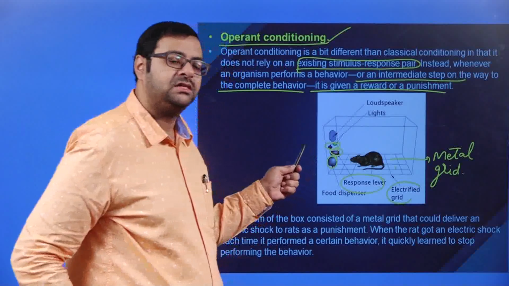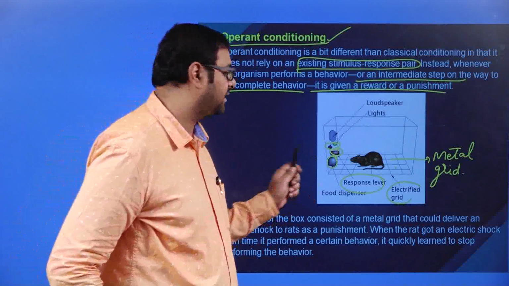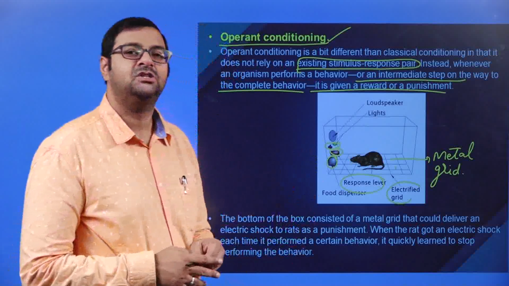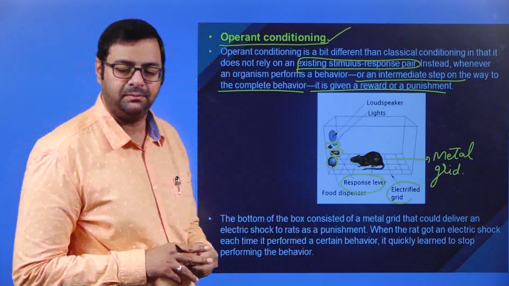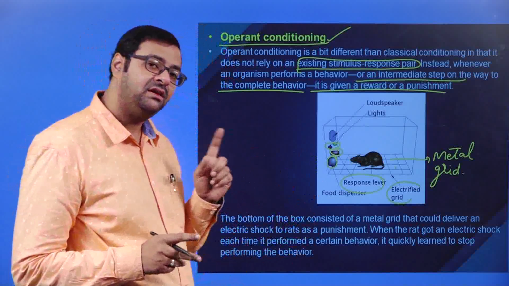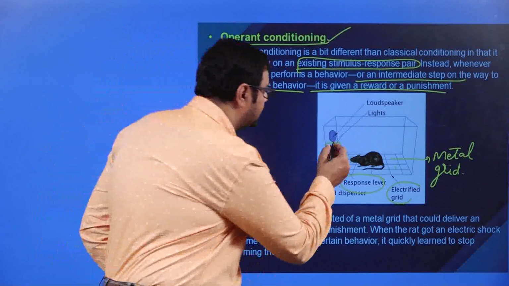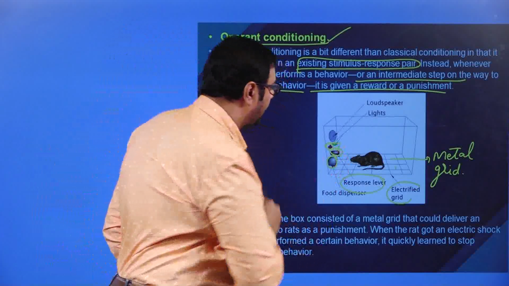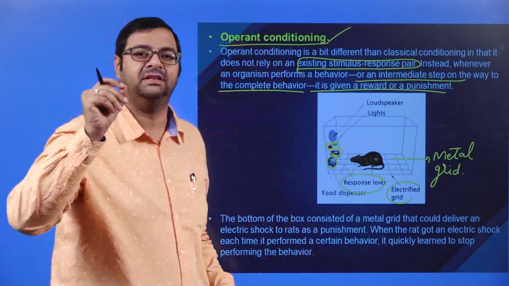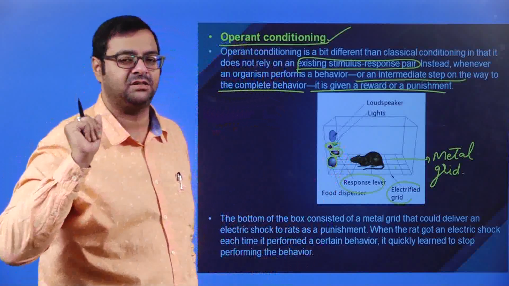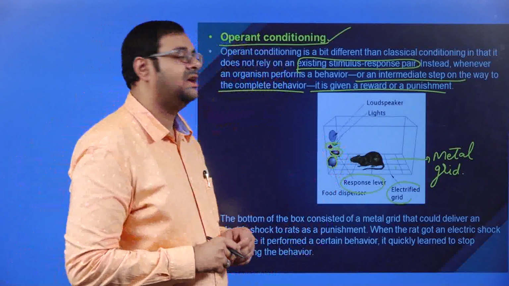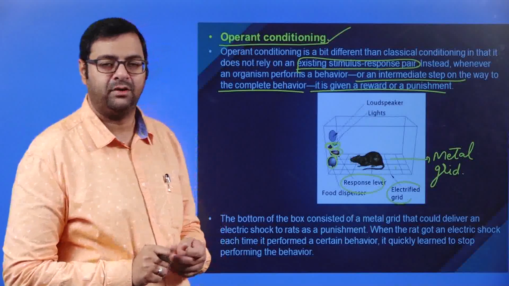He started feeding the rat with the dispenser. So the rat started eating the food. Now, when the rat started eating the food, say for example a purple light which you see here was flashing. When the rat is eating the food, the purple light is flashing, and also there is a loudspeaker buzz which was given.